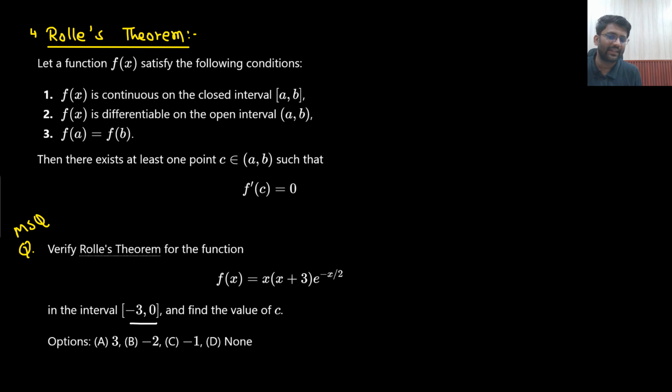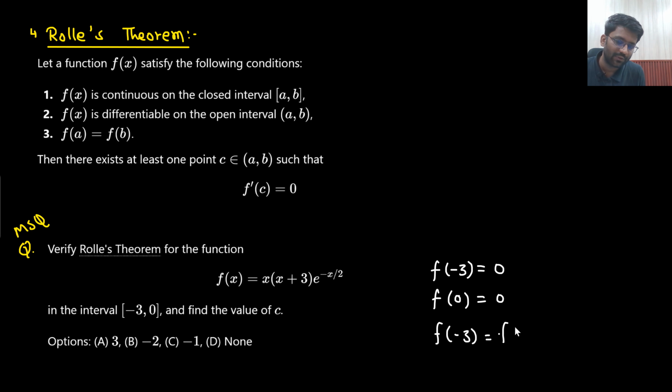That means for these 2 points that they have mentioned, I will find out the value of f(-3). What value am I getting? If I put -3 here, the value I am getting is 0. And if I find out f(0), then I am getting value 0 only. That means f(-3) equals f(0).